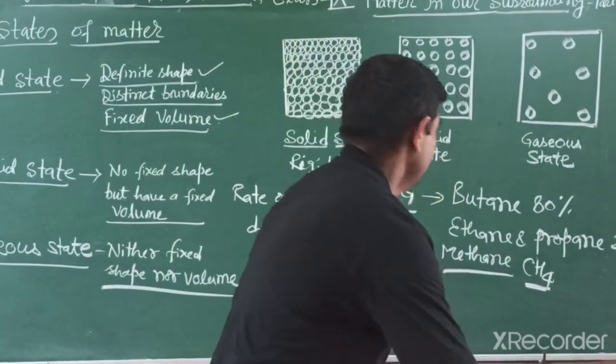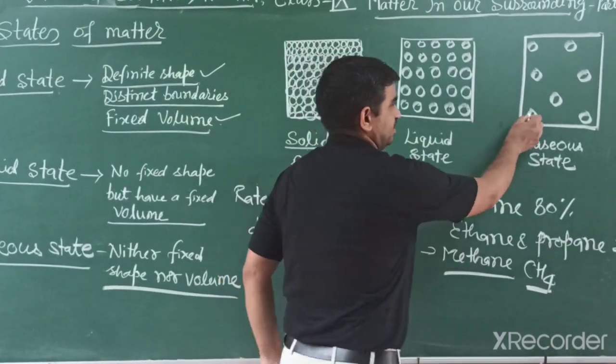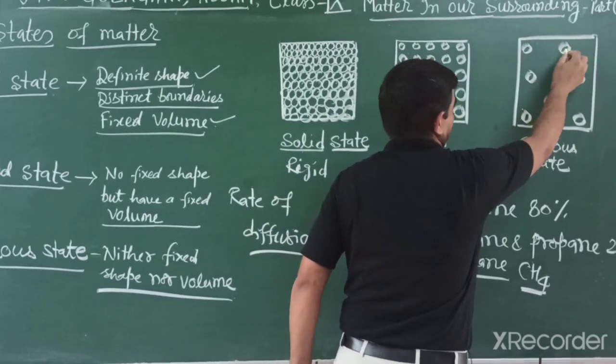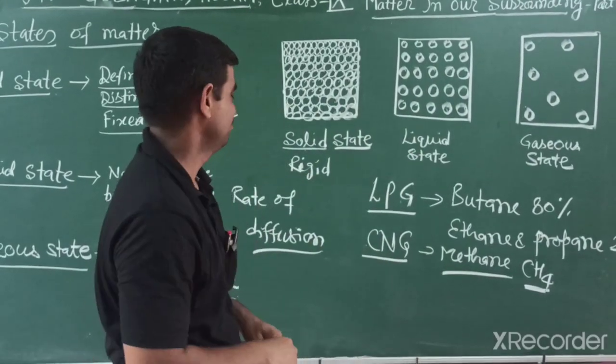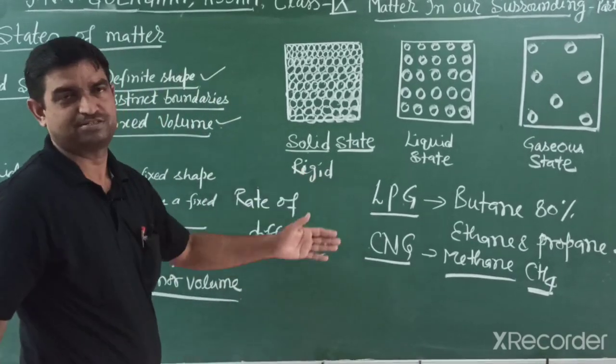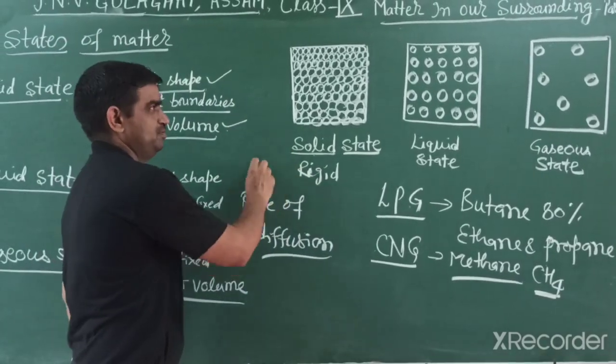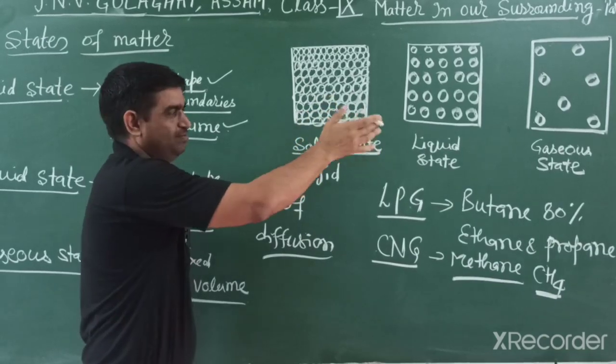So these gaseous particles strike the boundary of the wall and create pressure. That is known as vapor pressure. We will study it in the next chapter after this. The rate of diffusion in solids and liquids is comparatively lower.